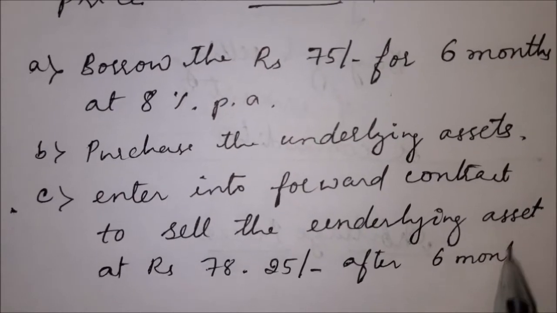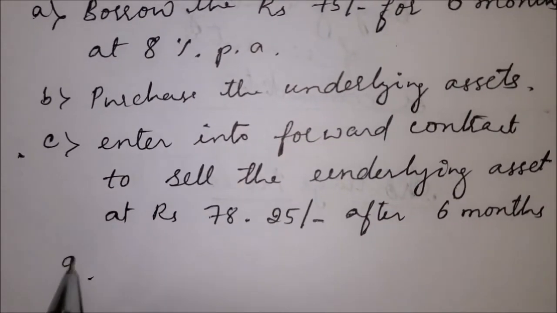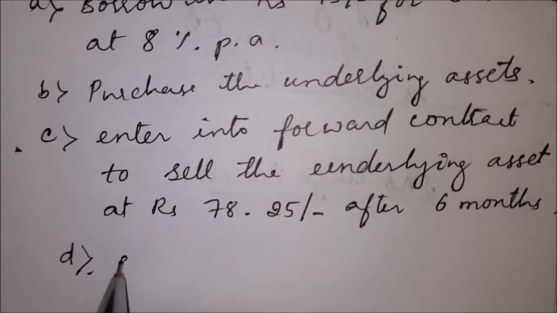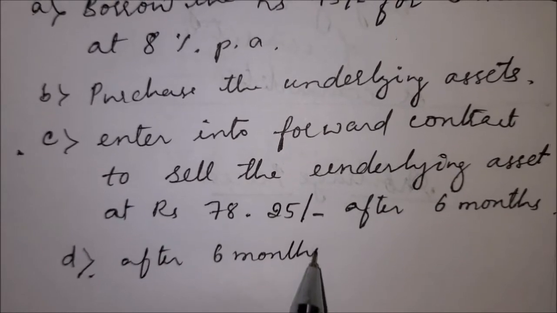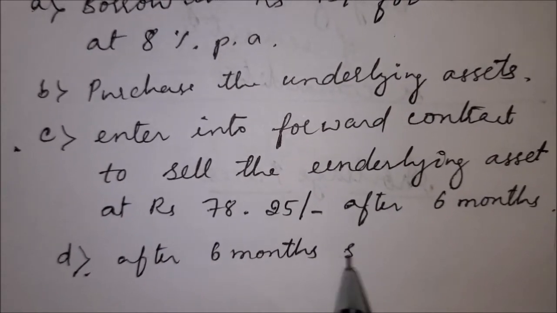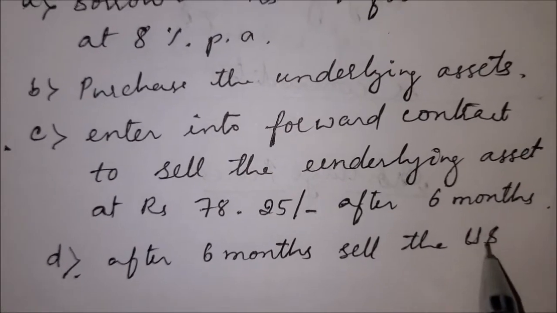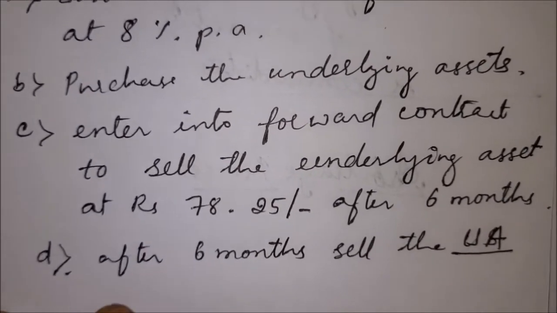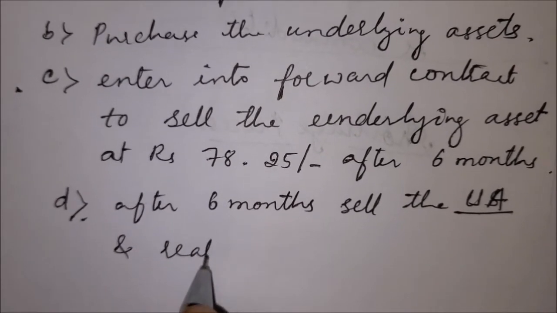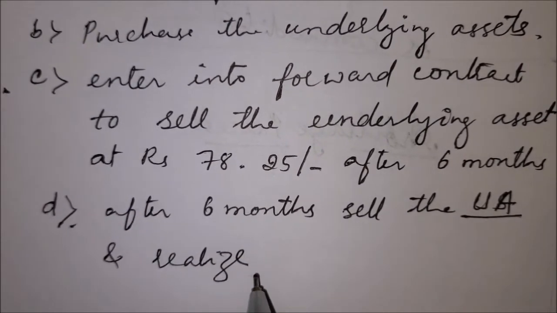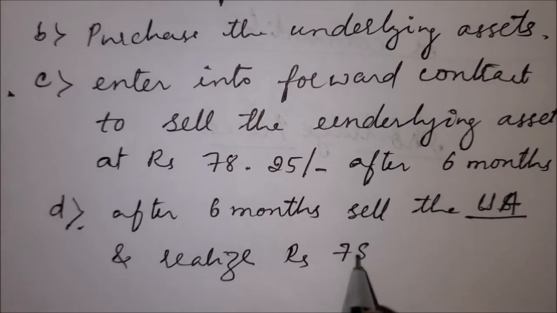Next step will be after 6 months, sell the underlying asset and realize rupees 78.25.